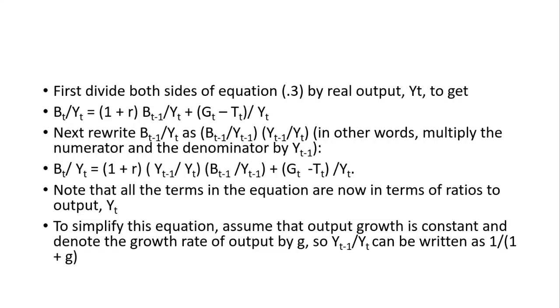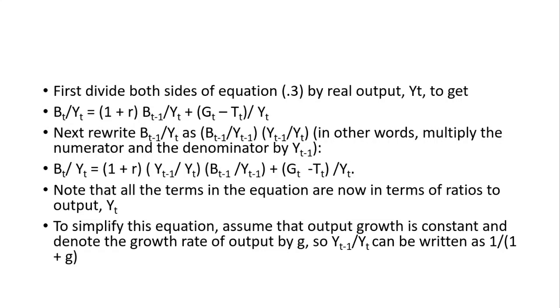In other words, we can say we multiply the numerator and denominator by Yt-1. The value doesn't change. So we can write the equation as Bt/Yt = (1 + r) Yt-1/Yt into Bt-1/Yt-1. We are just rewriting those things, that is Yt-1/Yt and Bt-1/Yt-1. If you look into the equation, you will understand that both the earlier equation and this equation have the same values, plus (Gt - Tt)/Yt. Note that all terms in the equation are now in terms of ratios to output.